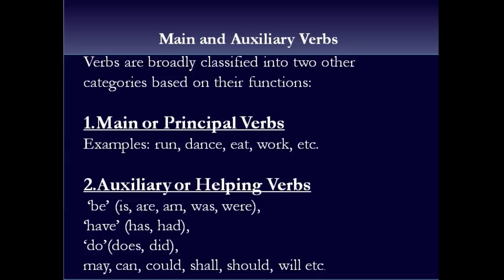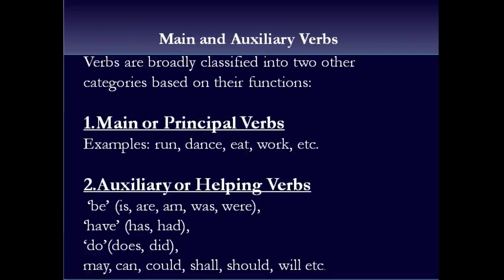So the main verbs tell what the subject, or the person we are talking about, is doing. The main verb is telling about what action is being done by someone or something. And the auxiliary verbs help give us further information about that action, which is told by the main verb.